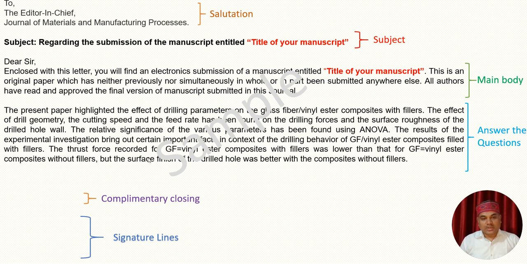The thrust force for the glass fiber vinyl ester composite with fillers was lower than the composite without fillers, but the surface finish of the drilled hole was better with the composite without fillers.